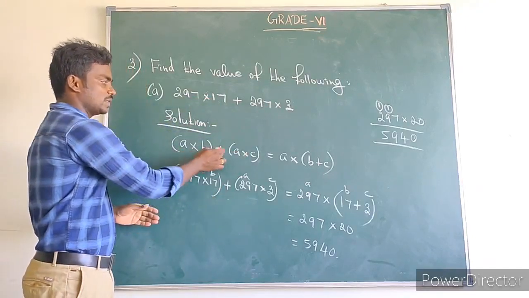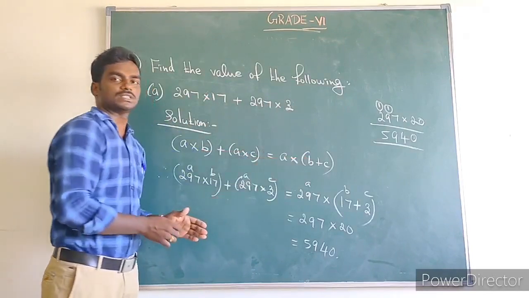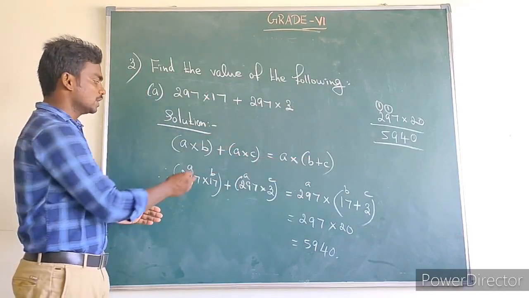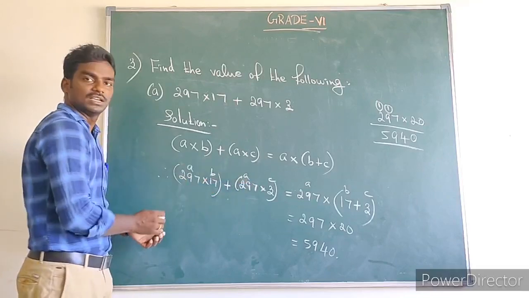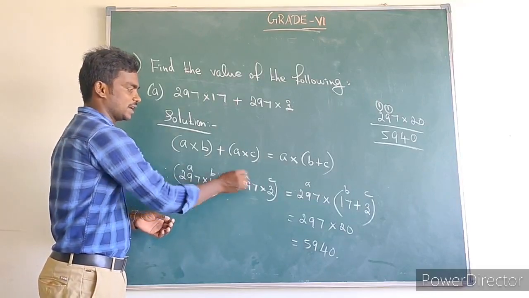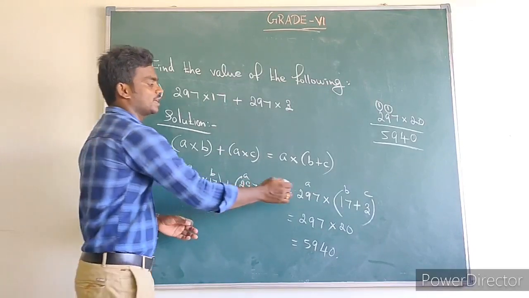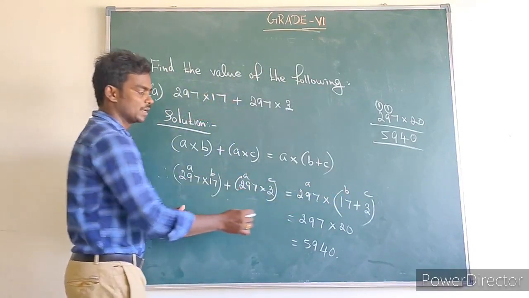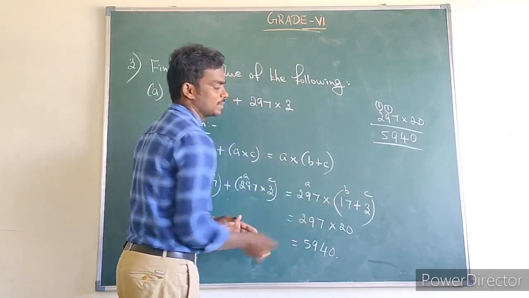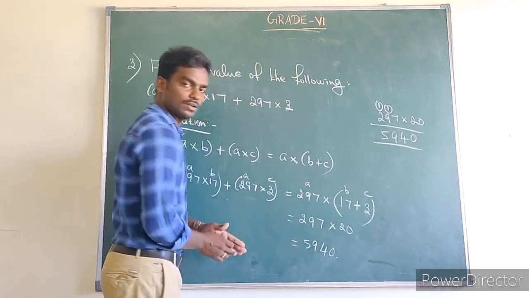So A into B plus A into C is equal to A into B plus C. This is called the distributive property. In 297 into 17, the same number we can consider A, and the different numbers, 17 is B and 3 is C. So we can write A into B plus C, that means 297 into 17 plus 3, which is 297 into 20, equal to 5940.